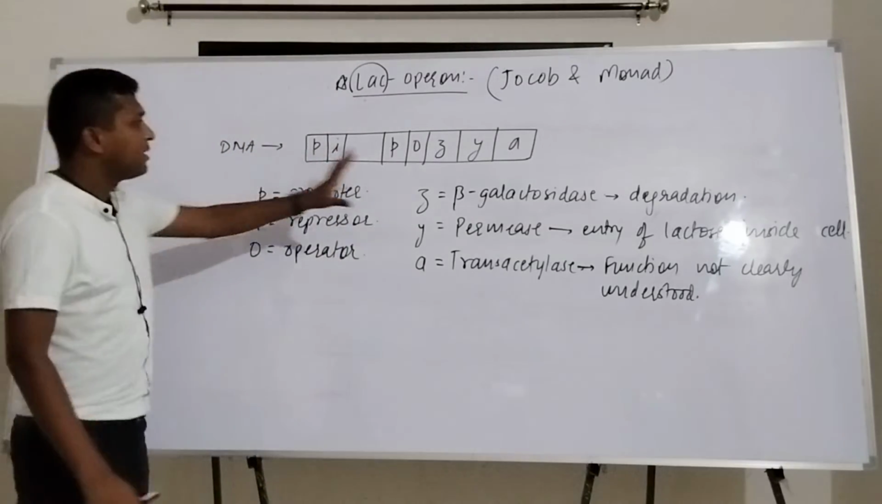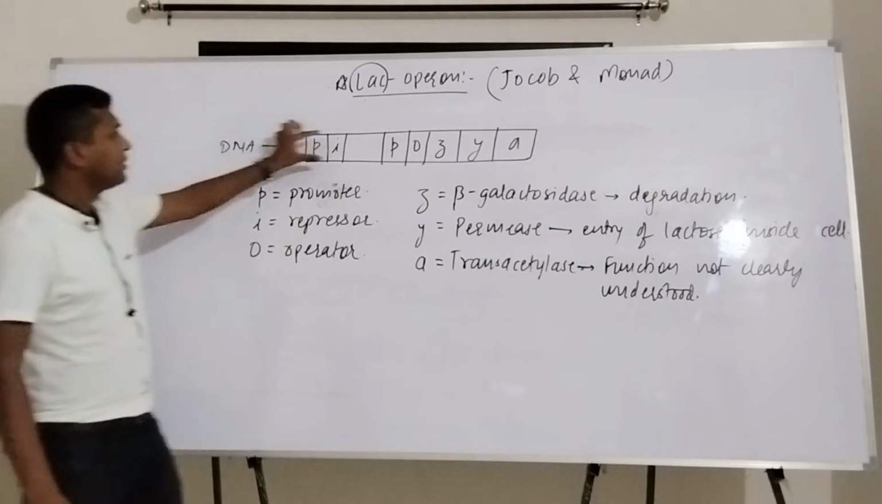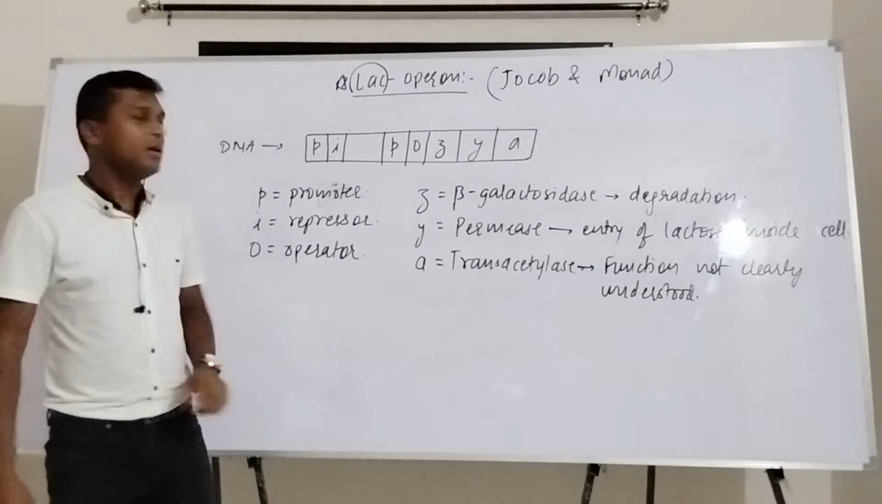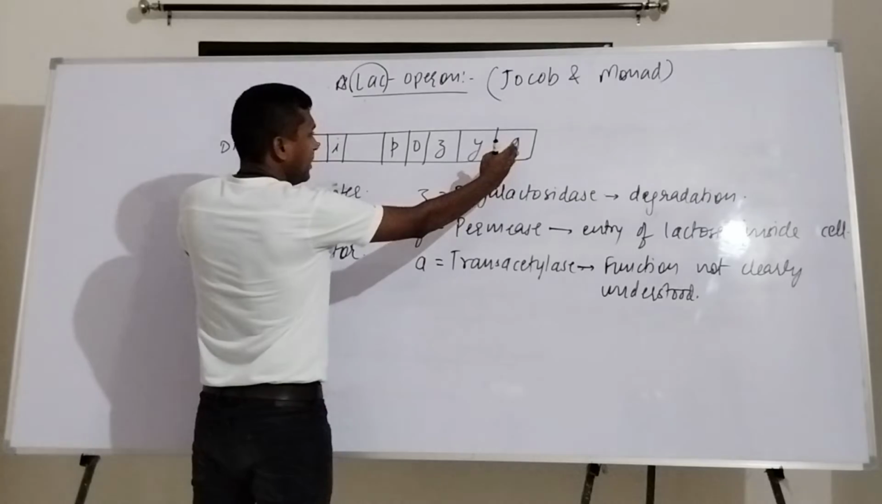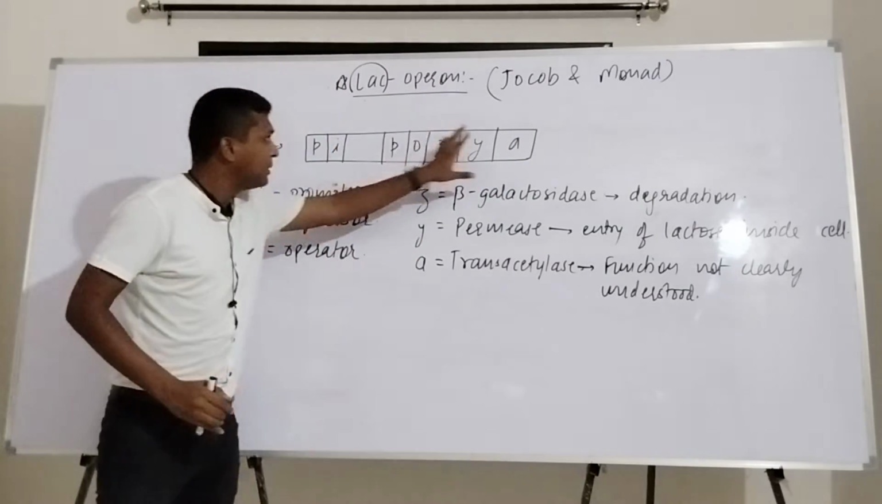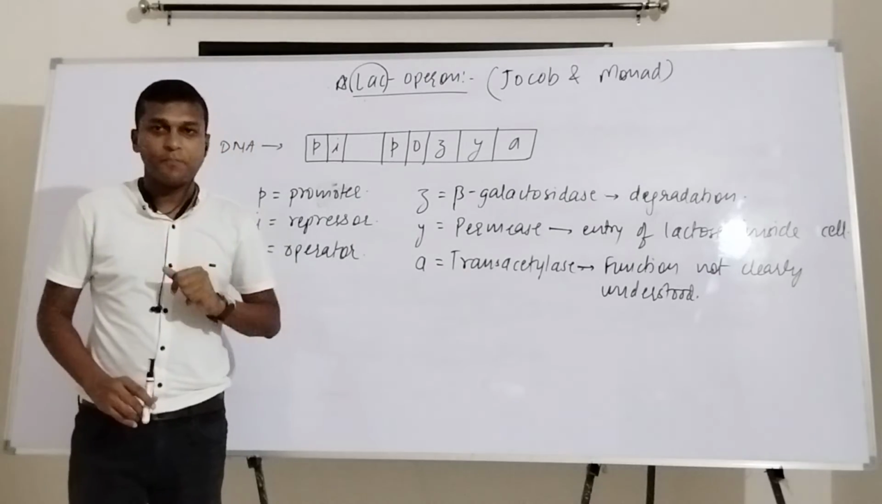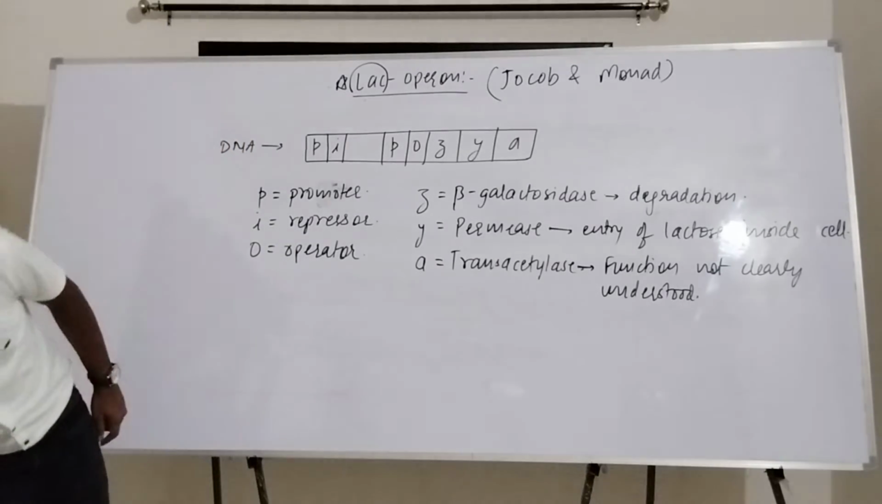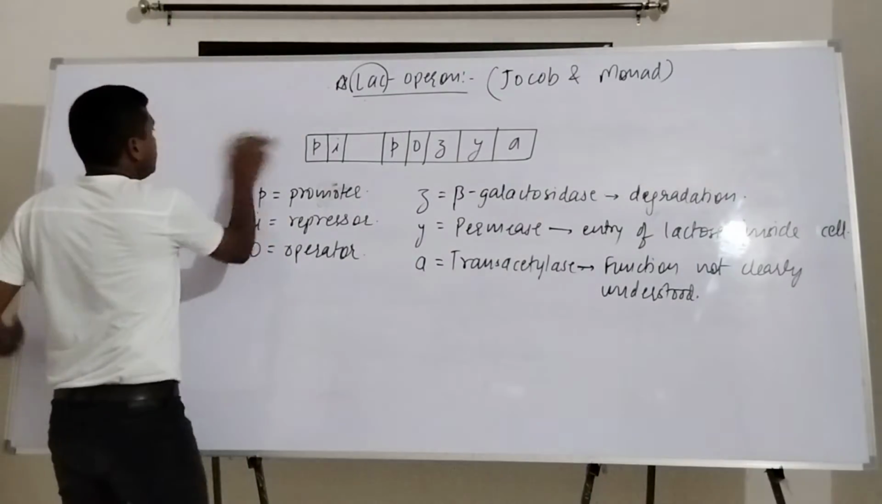So basically, these are different regions which are present on this particular strand of the DNA, and this particular strand of the DNA represents the Lac-operon or the model. This particular complete gene is called the Lac gene. Now let's see how this gene basically works.